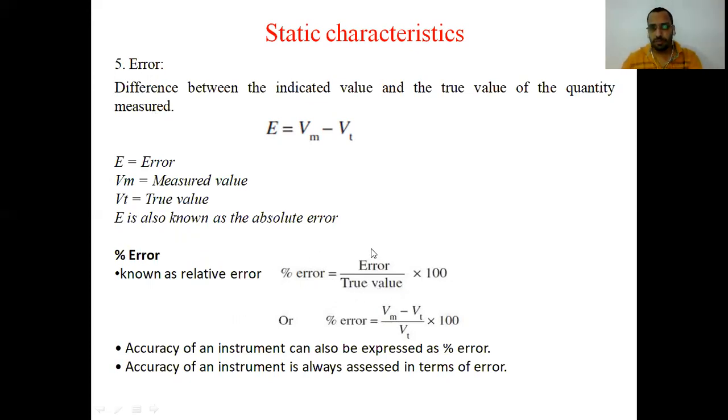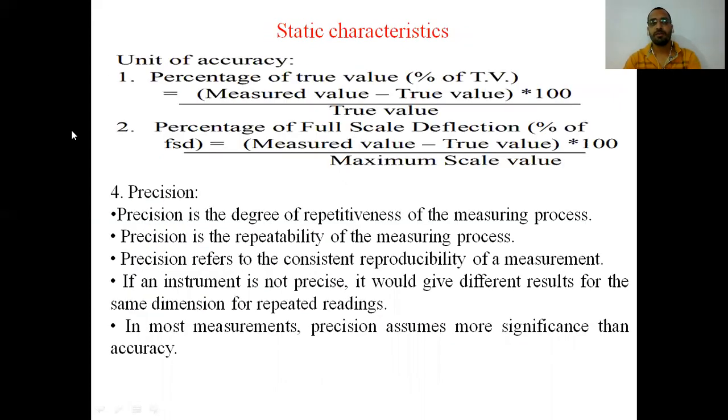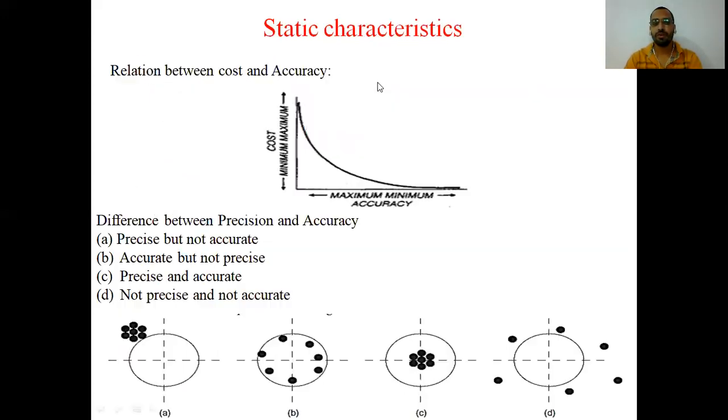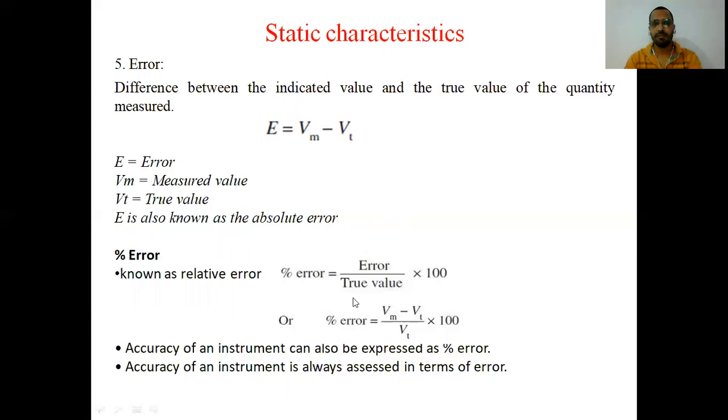The unit of accuracy is percentage of true value.